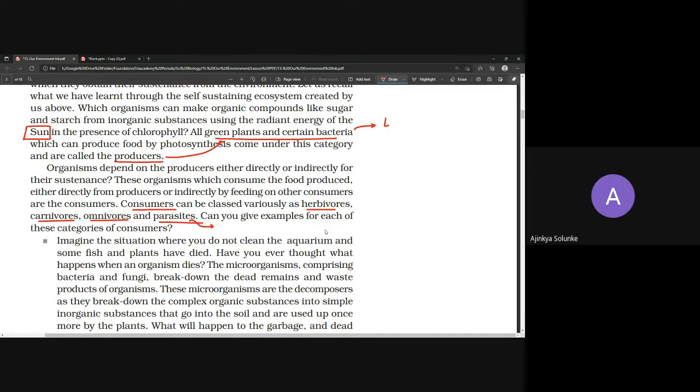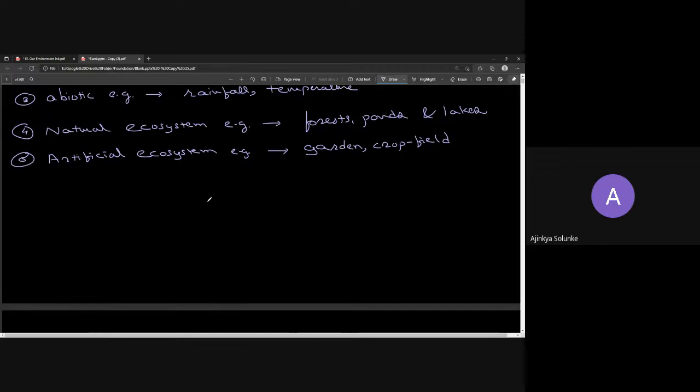All these examples you have already seen in which lesson? Life processes, about how they eat food and all. So we are not going to discuss much about it. Right now we discuss there are three classes, right? There are three kinds mainly. First is producer, second is consumer, and third is decomposer.